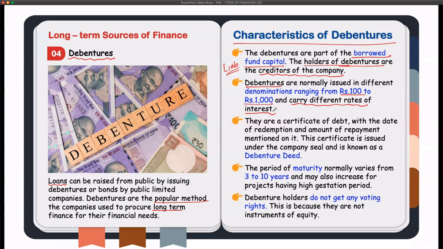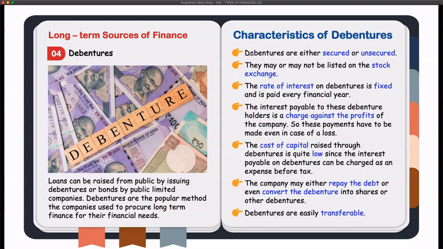A debenture is basically a certificate of debt, and this certificate will mention when the debenture will be redeemed and what amount will be repaid at the time of redemption. It will carry the company seal, and the certificate is also called the debenture deed. The maturity period of debentures generally ranges from 3 to 10 years, and if a project has a higher gestation period, it may increase further. Debenture holders are creditors, so they do not get any voting rights because debentures are not instruments of equity.